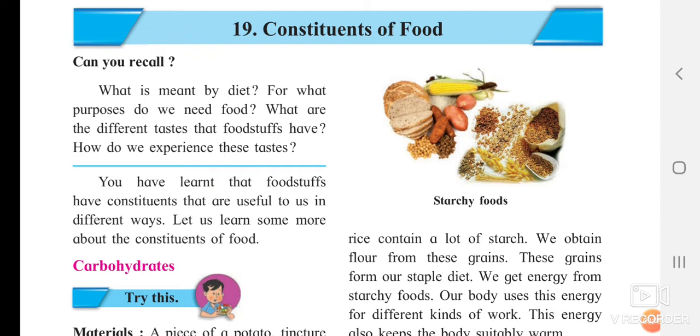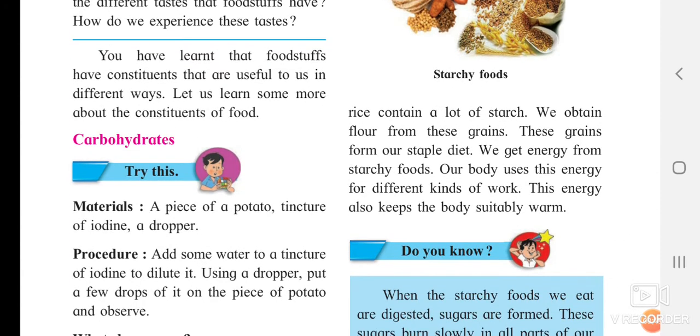What are the different tastes of food and the foodstuff you have? What do you experience from this taste? So in this lesson we are going to study the constituents of food, what actually is present in the food, what are their functions, and why they are so necessary for us. The first one is carbohydrates.